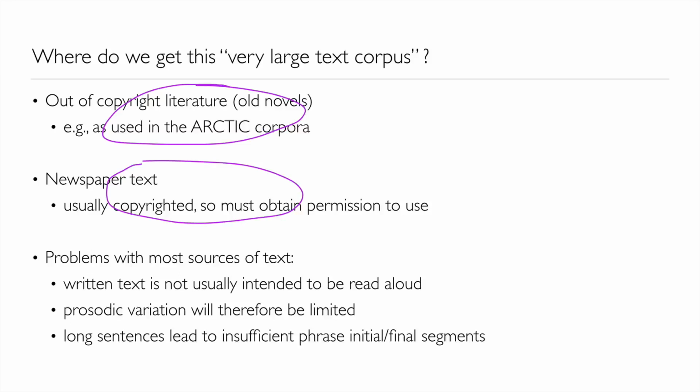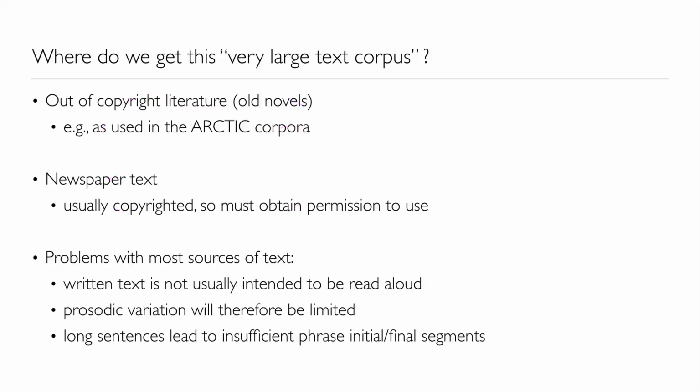Also, the sort of variation we get in it might be unlike we normally get in spoken language. For example, the prosodic variation might be limited. There might be very simple differences, like there are far fewer questions in newspaper text than there are in everyday speech. And we've already mentioned that phrase-initial and phrase-final segments might be rather low frequency in text because the sentences are much longer than in spoken language. We might want to correct for that in our text selection algorithm.